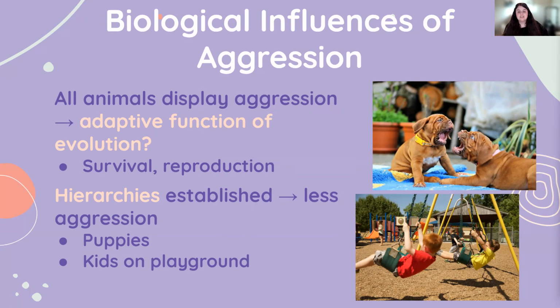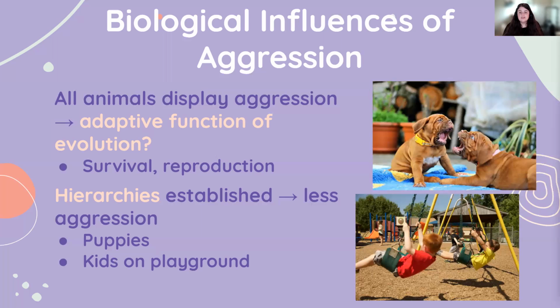Once it reaches more serious levels, hierarchies start being formed. Some puppies become dominant, some become subordinate. Once these hierarchies form, the dominant puppies realize they don't need to attack anymore to get their way. They can just threaten other puppies with a small growl or something like that. So the frequency of fighting actually diminishes. This occurs in many other species, the formation of hierarchies, which diminishes the level of aggression within the group. We even see this in young children.